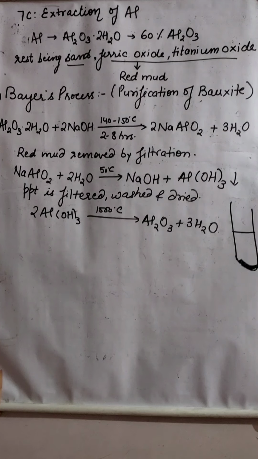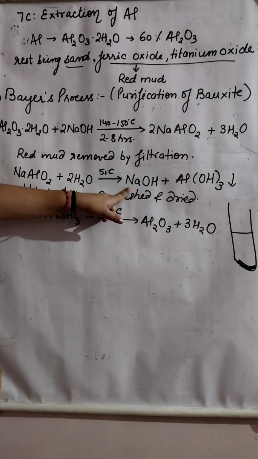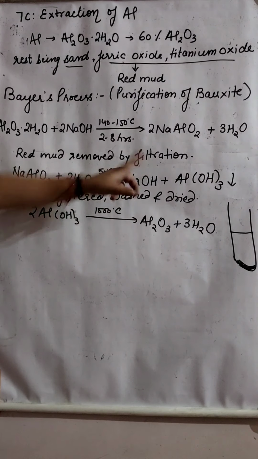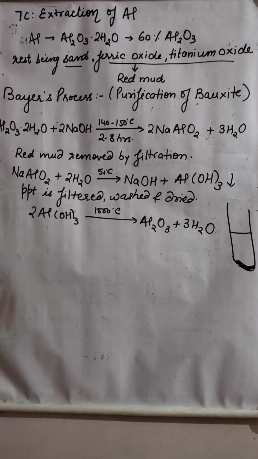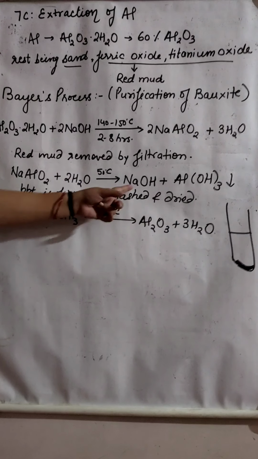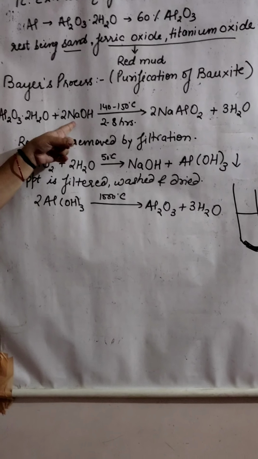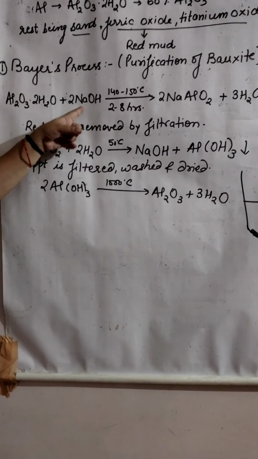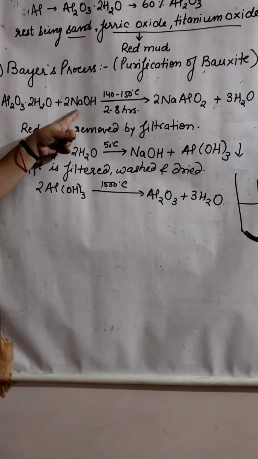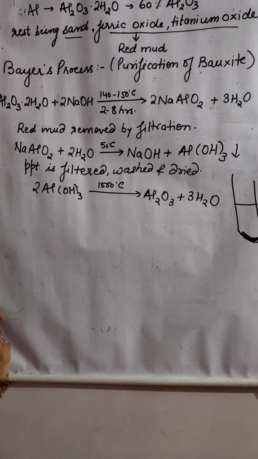See what is left in the filtrate here, NaOH. We have filtered the aluminium hydroxide. So what is left with us? Filtrate, NaOH. NaOH we have used in this step also. So this NaOH we can reuse for the next time.